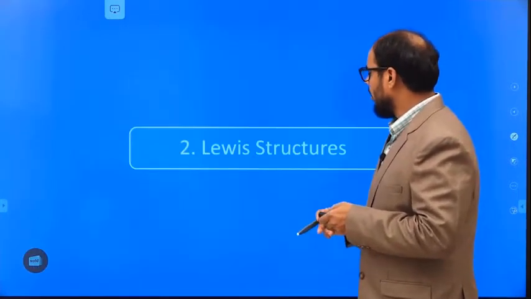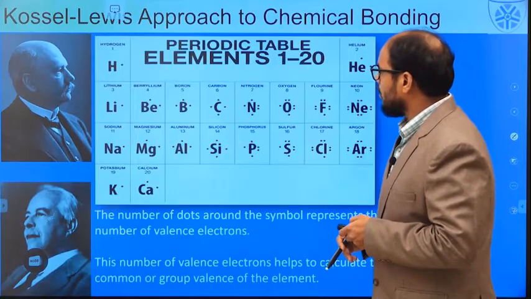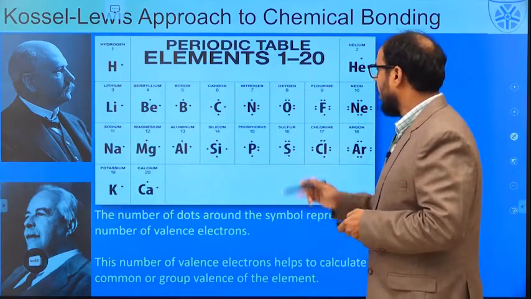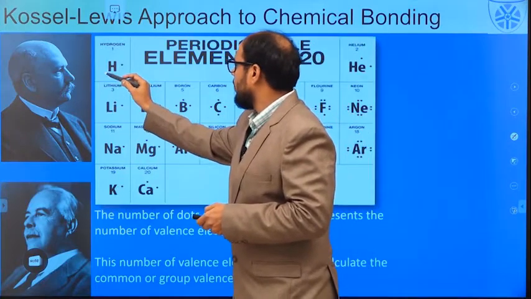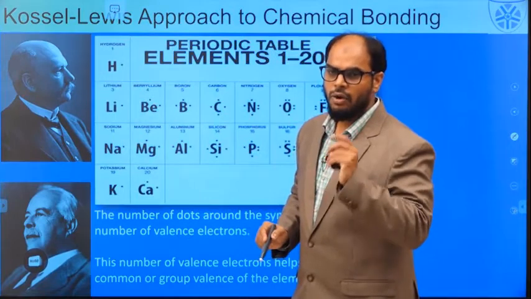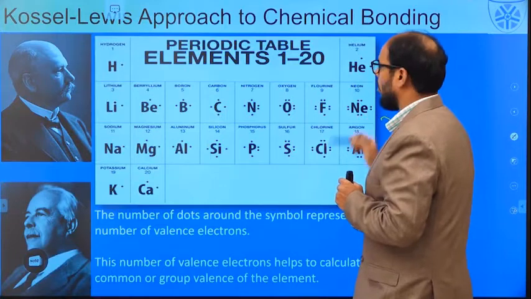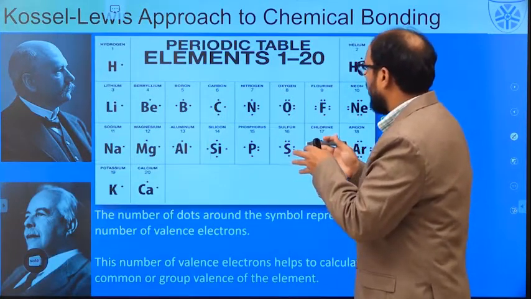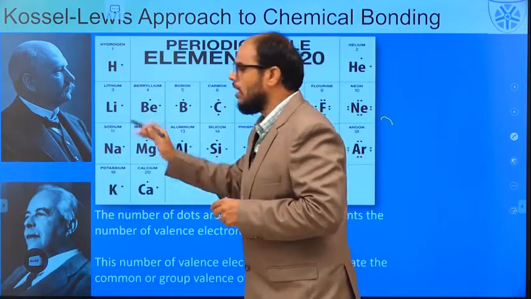Let us go to the first theory, that is the Lewis structures. It was Kossel and Lewis who started these dot-like structures, and this was the primitive periodic table where the hydrogen atom was represented by a single dot. That means it has one electron in the outermost shell. Helium is represented by He with two dots. So in this Lewis-Kossel approach, we are trying to represent elements based on the valence electrons.